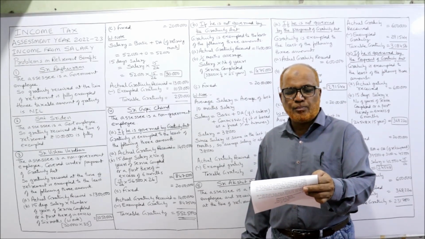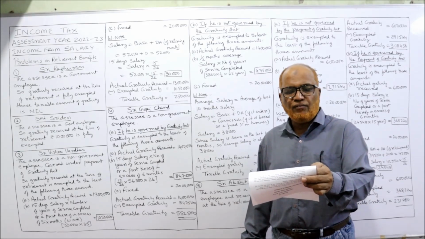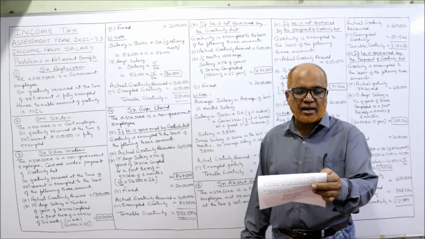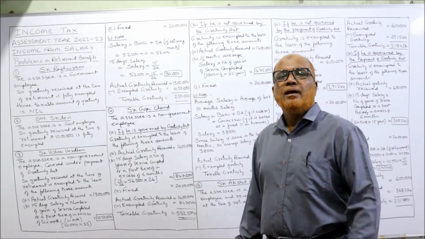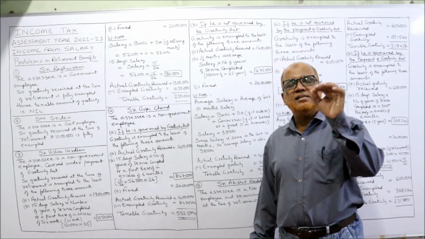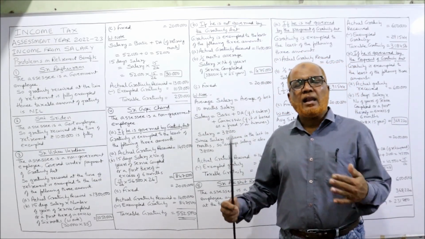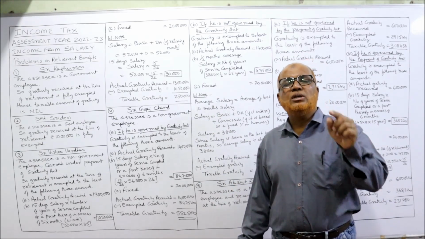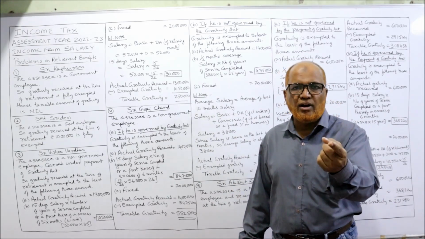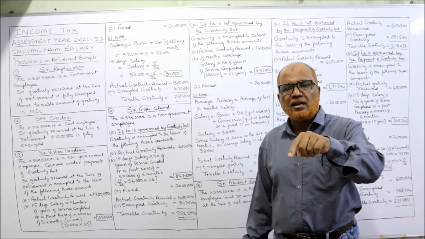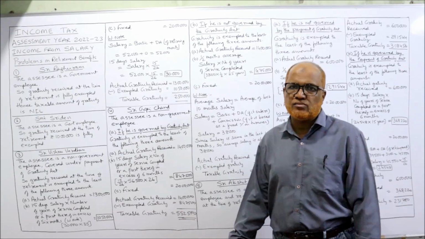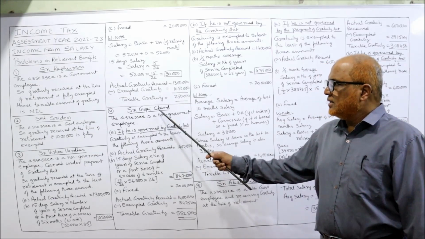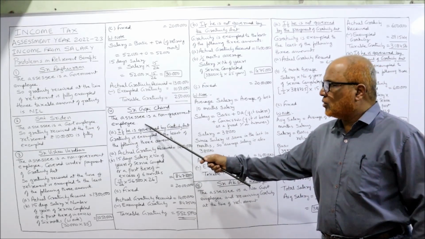Calculate the taxable amount of gratuity (A) if he is governed by the Gratuity Act and (B) if he is not governed by the Gratuity Act. In this problem, the assessee is a non-government employee. We have to calculate the taxable amount of gratuity if the assessee is governed, first case, and second case, if he is not governed by the Gratuity Act. Both cases we have to find out.